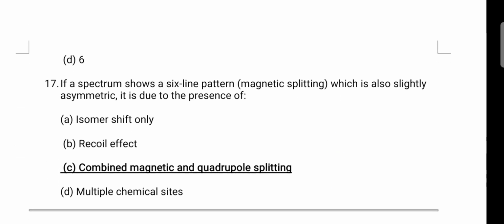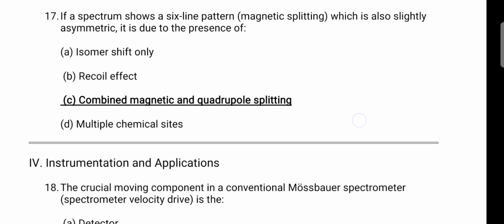In a spectrum showing a 6 line pattern of magnetic splitting which is also slightly asymmetric, there are 6 lines, but it is showing asymmetry. So why does this happen? It is due to the combined magnetic and quadrupole splitting. If there is asymmetry, it shows that it comes from magnetic and quadrupole splitting.